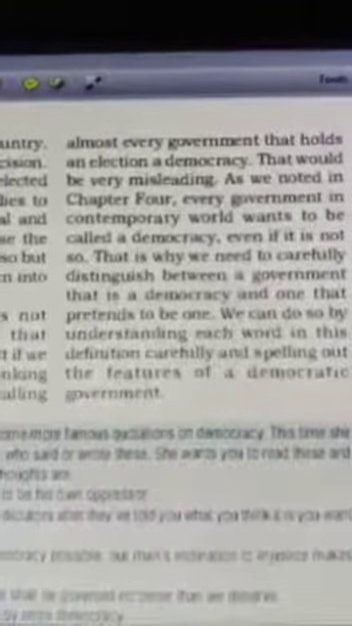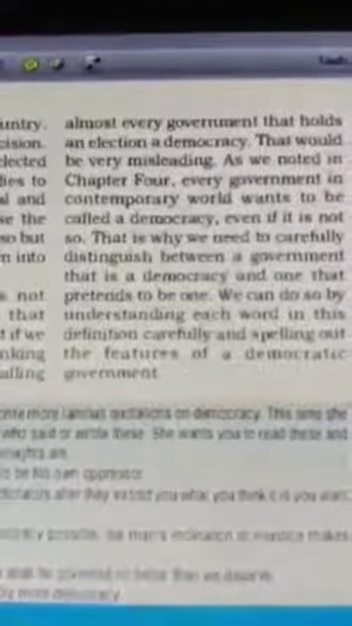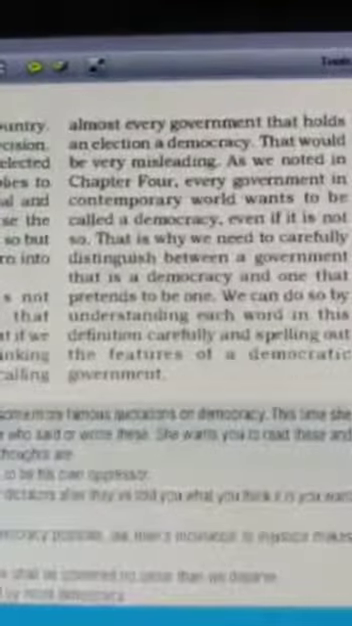But if we use this definition in an unthinking manner, we would end up calling almost every government that holds an election a democracy. So any government that holds an election, as per the upper look, we can see that the people are elected by the process of election. So that is people's government, they are elected to rule on behalf of the people. But in this chapter we will be able to understand that every time it doesn't happen. That would be very misleading. We won't get a correct definition of democracy.